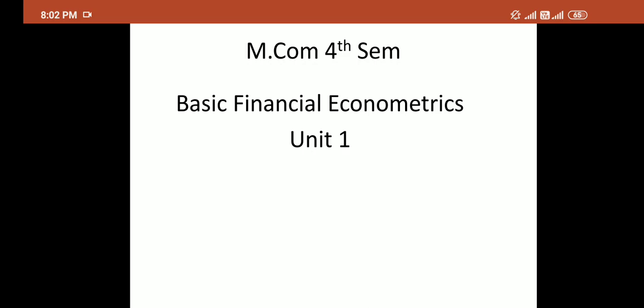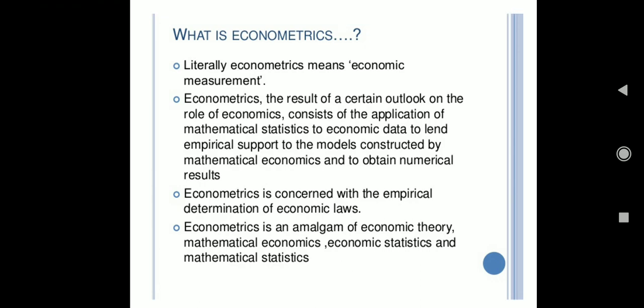Thus, econometrics is a combination of economic theory, mathematical economics and statistics, because economics plus mathematics gives you mathematical economics, and adding statistics gives you econometrics. Also, I can say that econometrics deals with the application of statistical tools to economic data.